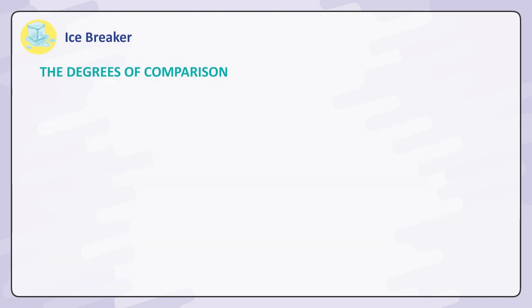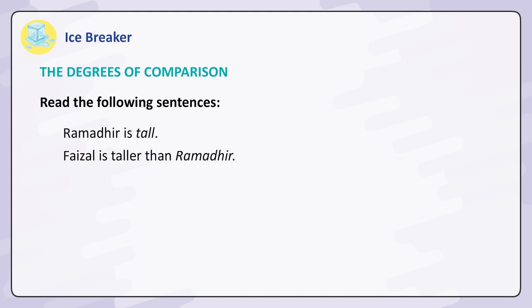Icebreaker. The degrees of comparison. Read the following sentences. Ramadhir is tall. Faisal is taller than Ramadhir. Anurag is the tallest of all.